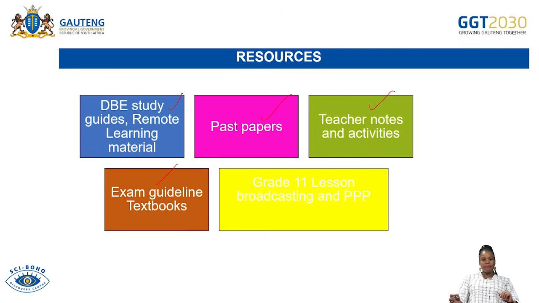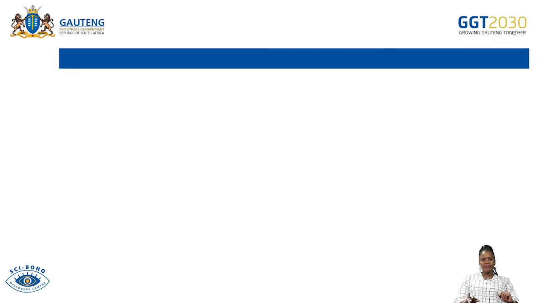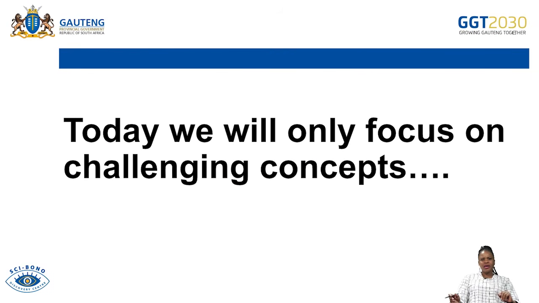You may also refer to the exam guideline and all the relevant grade 11 textbooks. And do not forget our grade 11 lesson broadcasting, as well as the PowerPoint presentations that we did throughout the year. Today's focus will be on the challenging concepts for the 3 topics that I have highlighted earlier on.